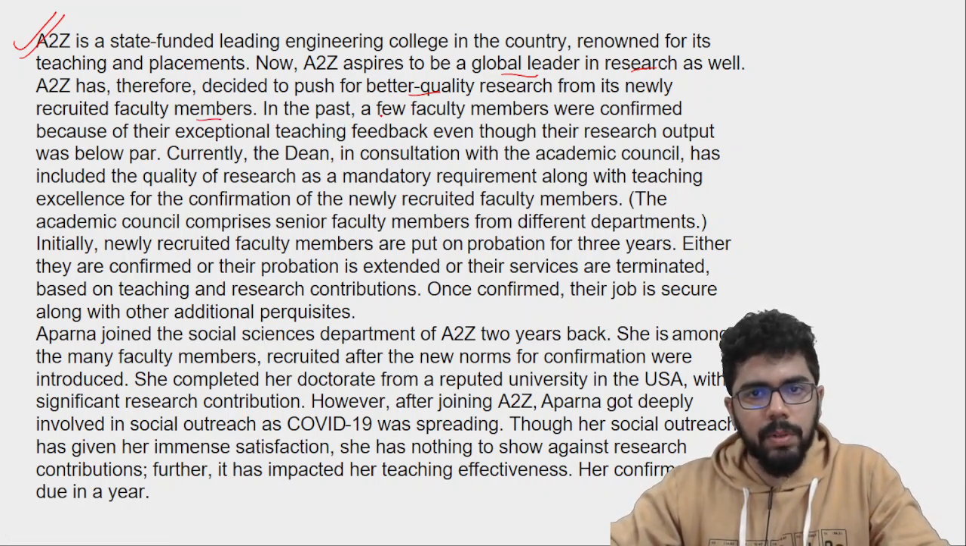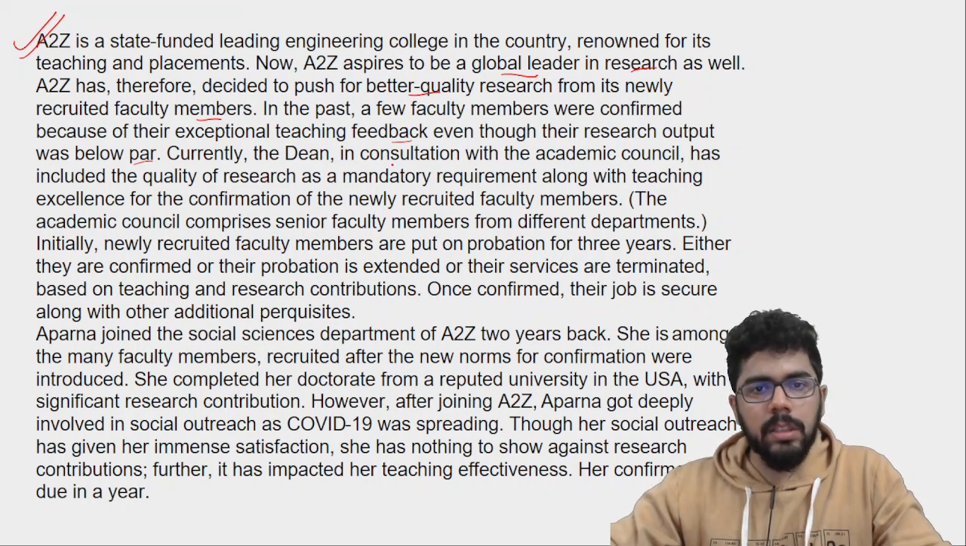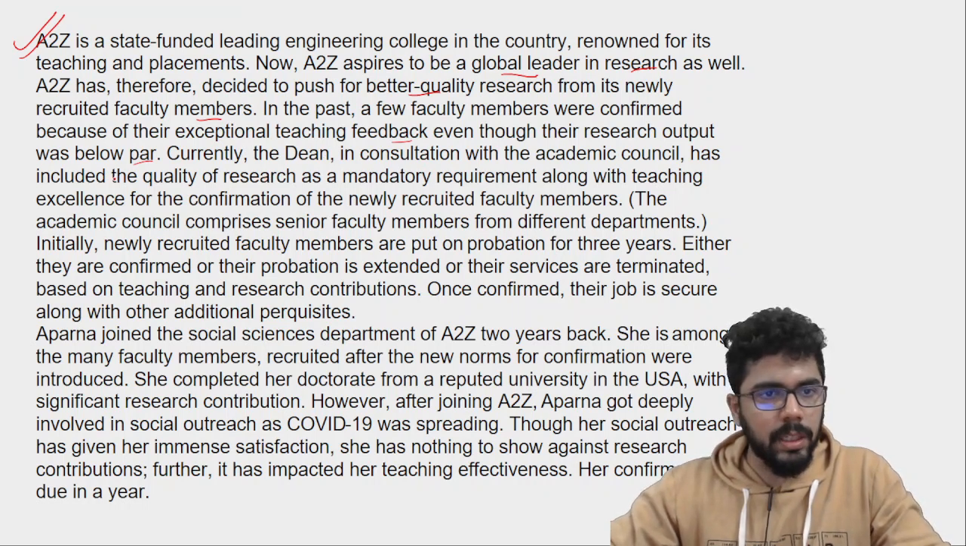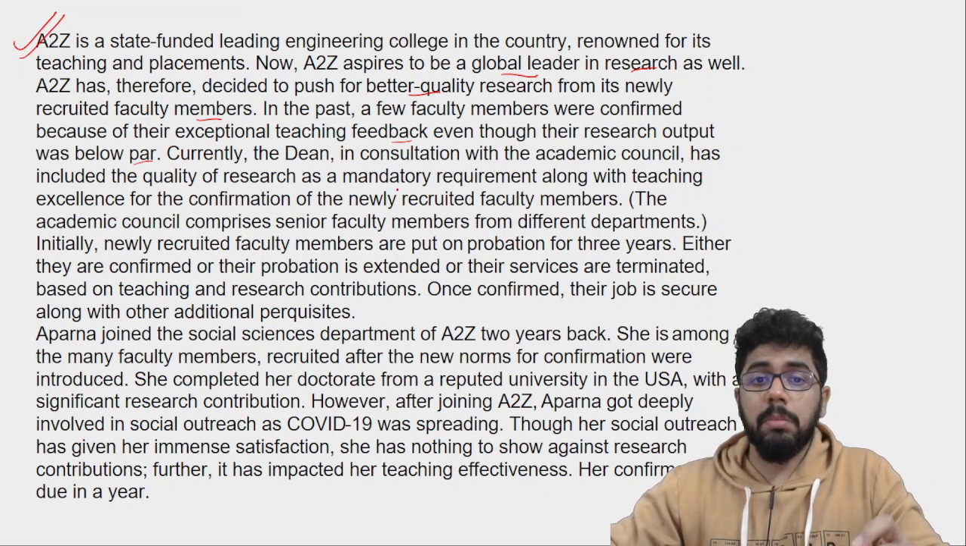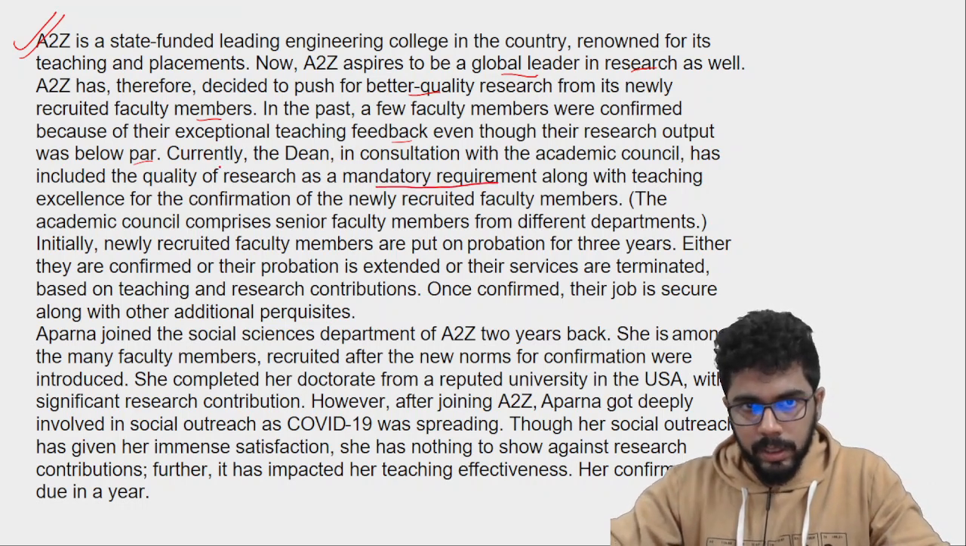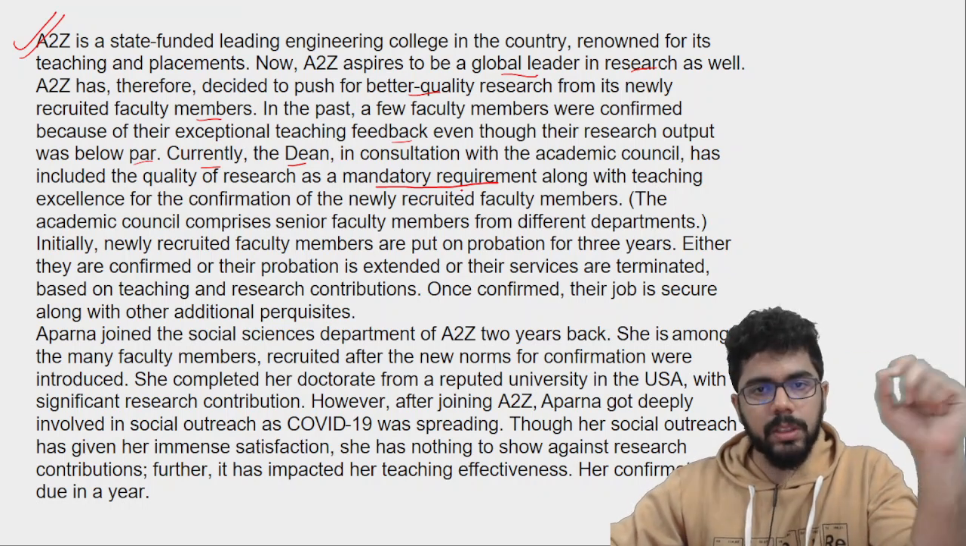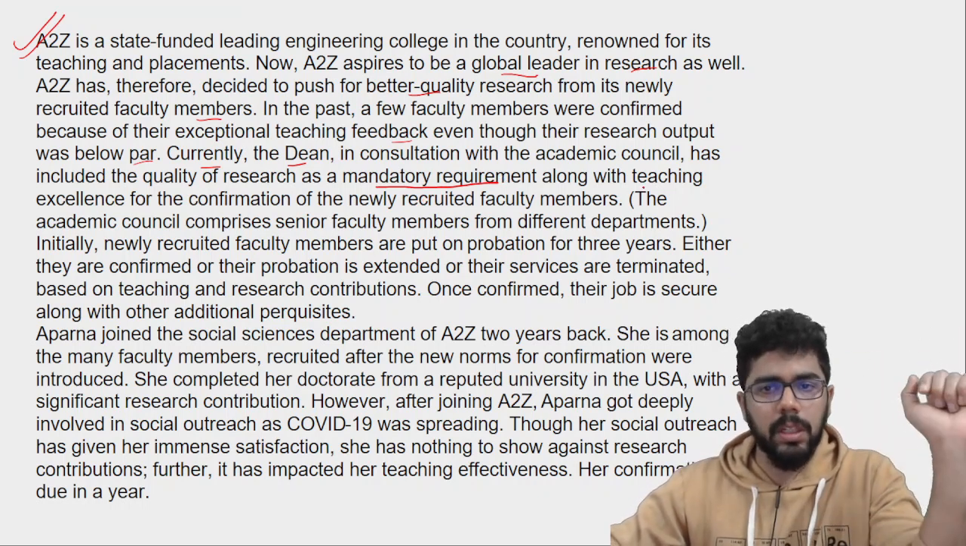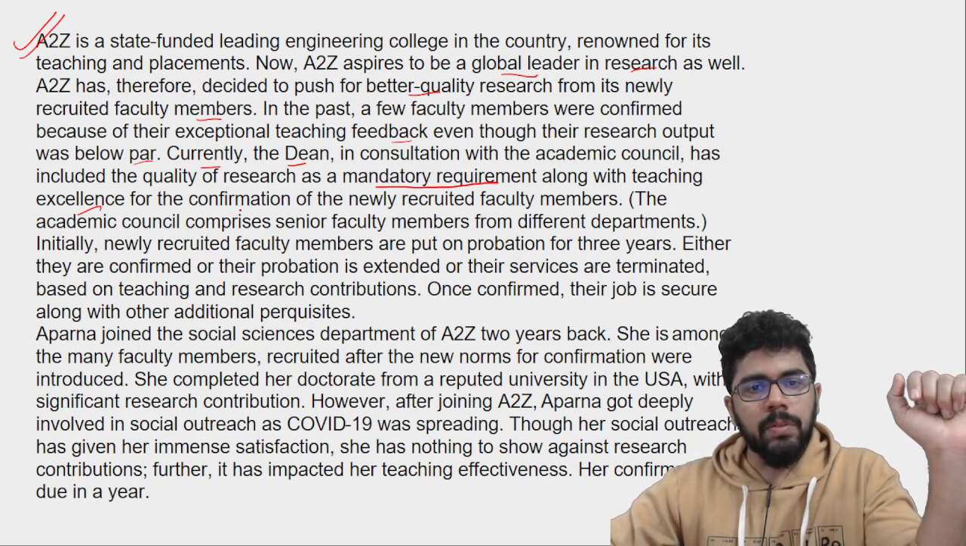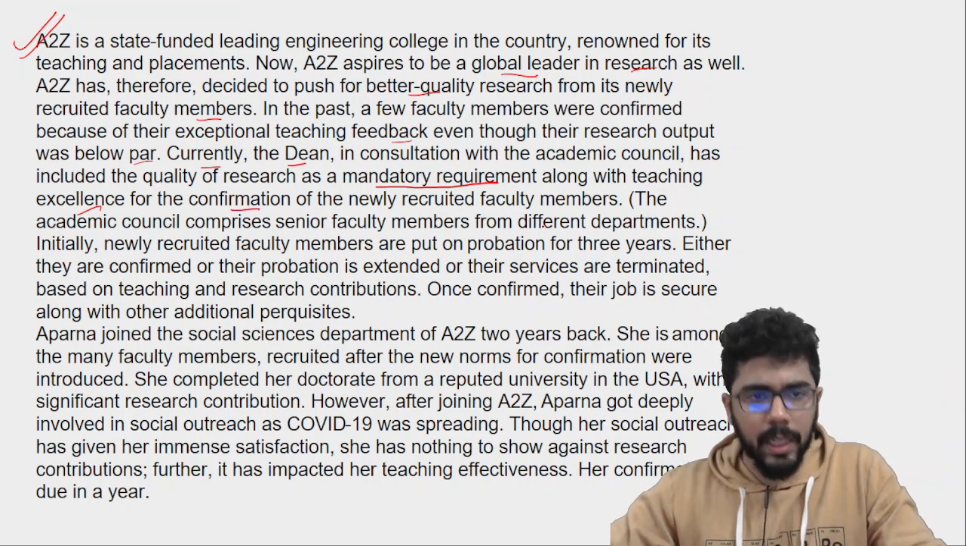In the past, a few faculty members were confirmed because of their exceptional teaching feedback, even though their research output was below par. Currently, the Dean, in consultation with the Academic Council, has included the quality of research as a mandatory requirement. The Dean has included the quality of research as a mandatory requirement, compulsory, along with teaching excellence for confirmation. So what is this confirmation?